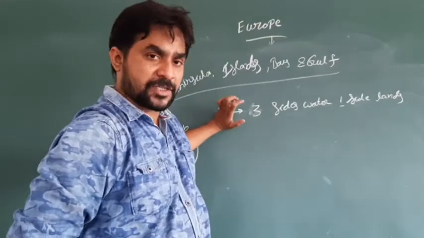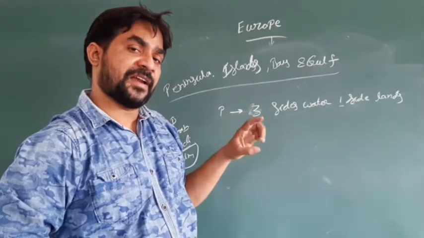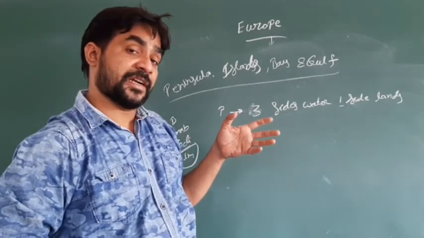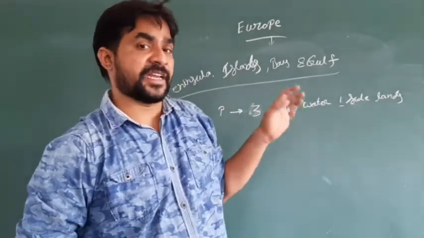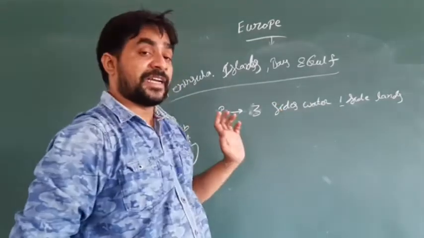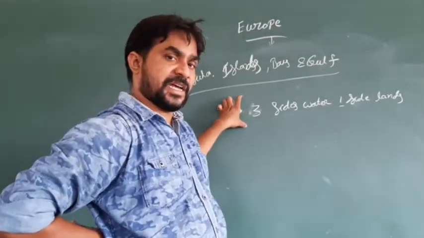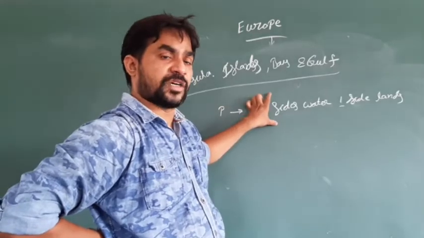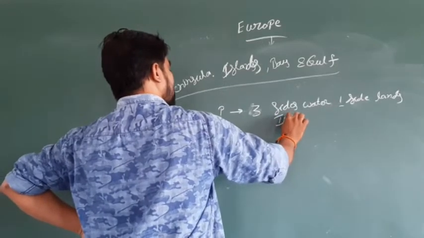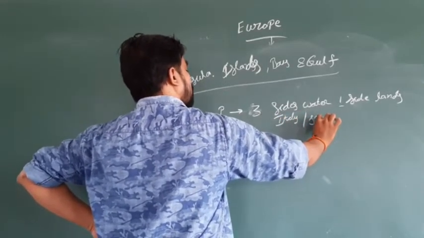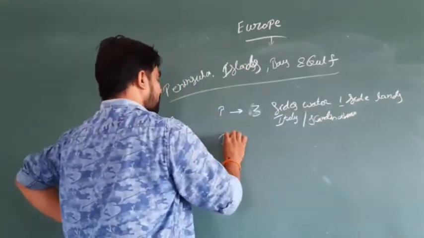Similarly, in the region of Europe also, countries like Italy, and countries like Norway, Sweden and Finland. These countries are called Scandinavian countries. Norway, Sweden and Finland are called Scandinavian countries, and these three countries are also called peninsulas. Even Italy is also called a peninsula. So peninsula means a country or a place or an area which has three sides of water and one side of land. Example, in the region of Europe it is Italy, and almost all the Scandinavian countries also. Next, what is meant by islands?